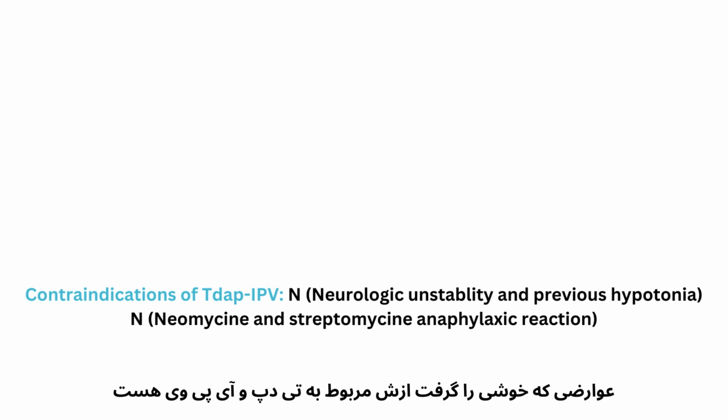That causes a contraindication for the vaccine. So prior anaphylactic reaction to neomycin or streptomycin is a contraindication for Tdap IPV vaccine. And Tdap IPV is the vaccine that causes prolonged crying, hypotonic state, and also seizure on the day of receiving the vaccine.